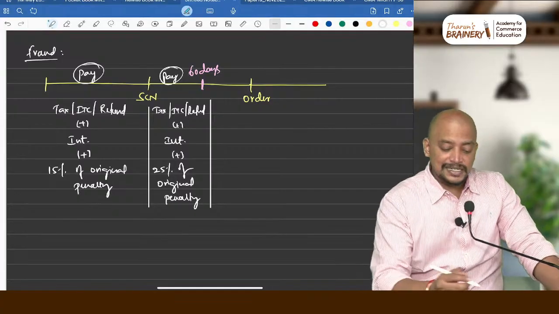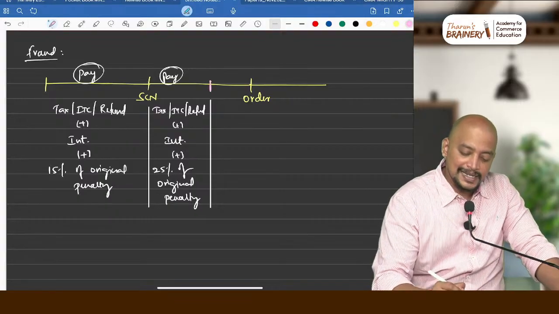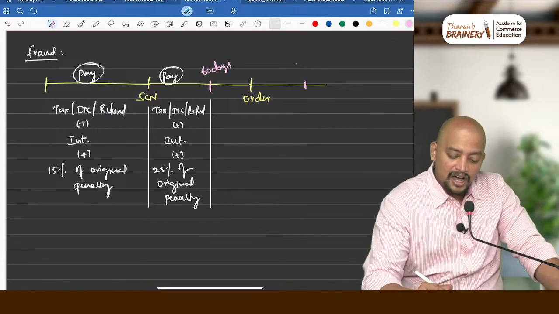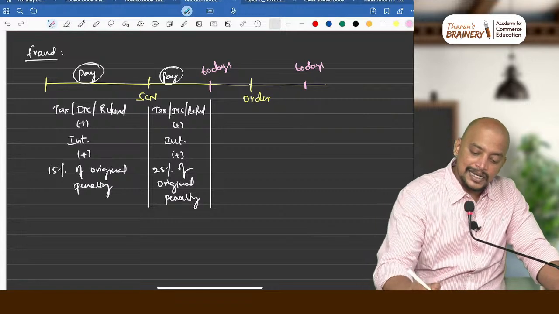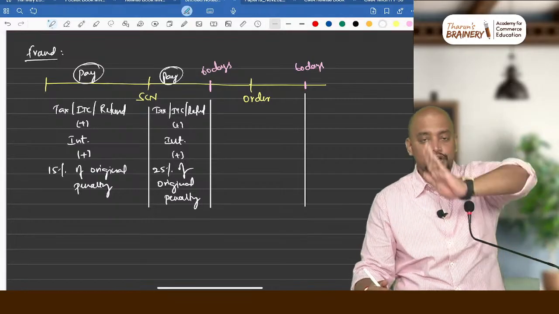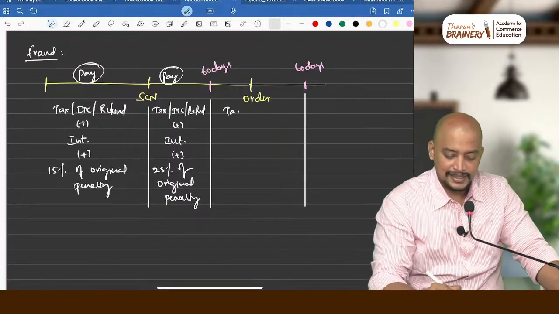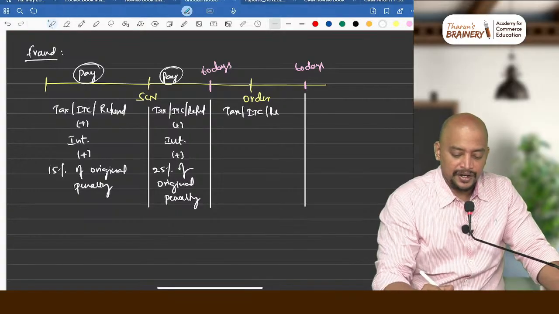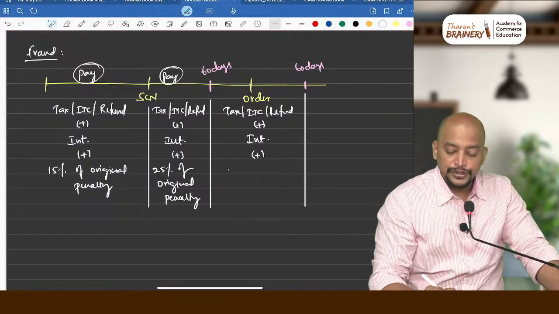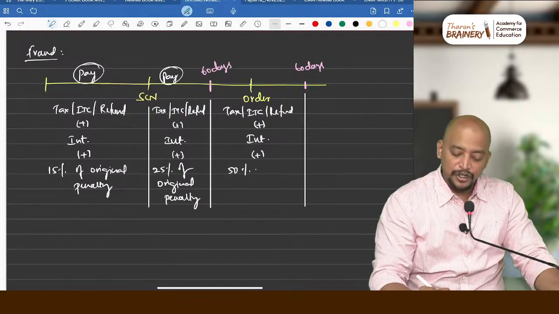Suppose it is after 60 days from the show cause notice, but within 60 days from order, at this stage if you pay, then tax, ITC or refund that you need to pay, plus no doubt interest also you need to pay, plus how much do you need to pay? 50%. If the original penalty is 100 rupees, you need to pay only 50 rupees.